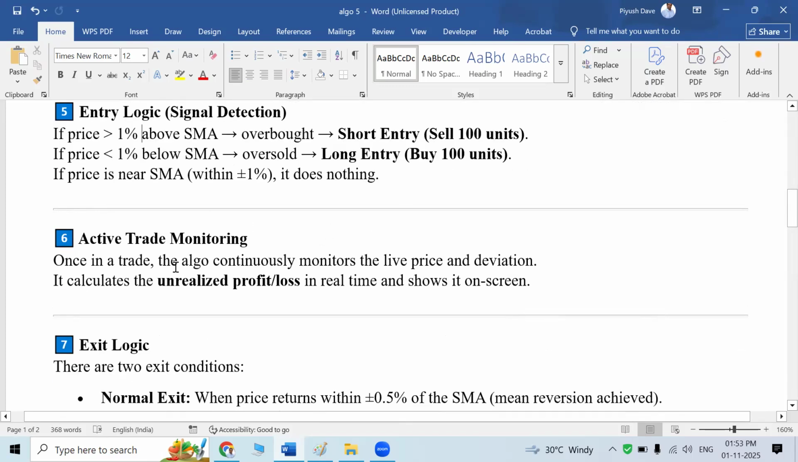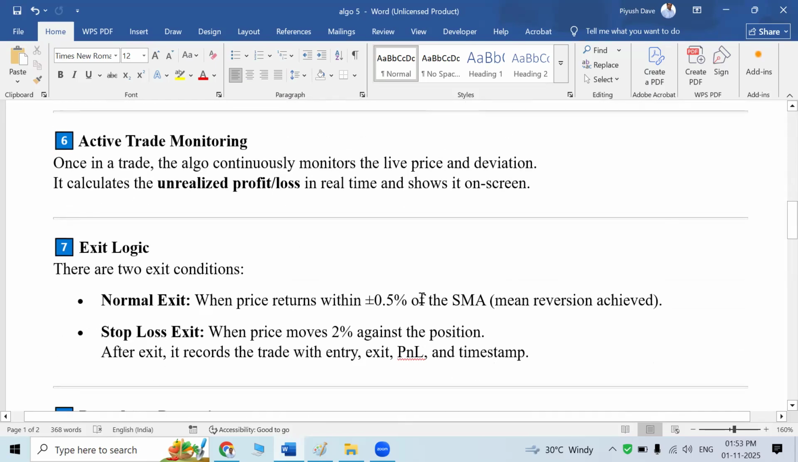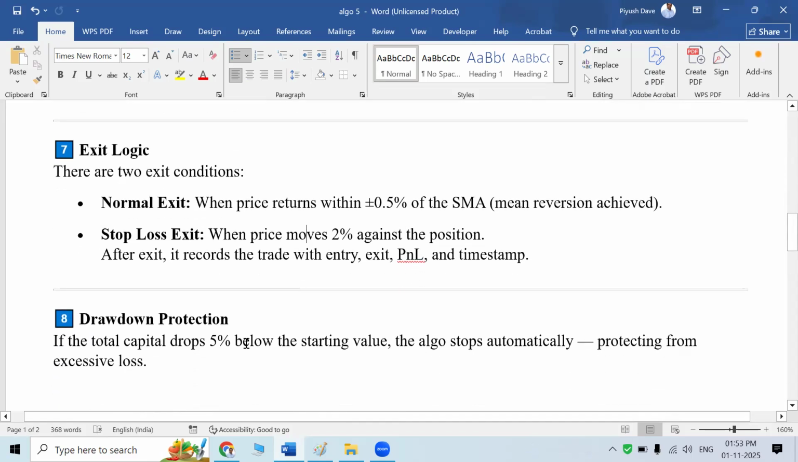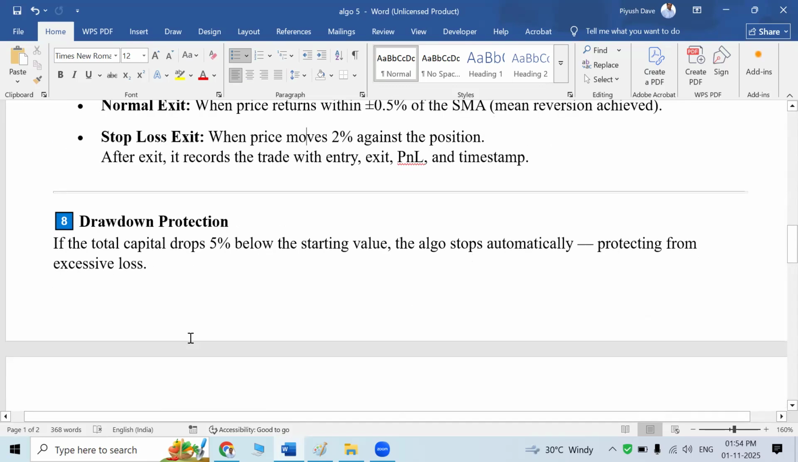We will continuously check the unrealized profit and loss in real time on the screen. When we get a 0.5% return, we will exit the position. And if we get a 2% loss on that entry, we will exit the position. The total drawdown I have considered as 5%, so the algo will automatically stop if there is excessive loss. That means we need to protect our capital also.